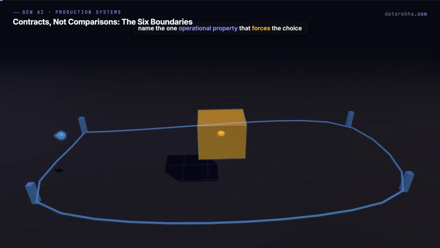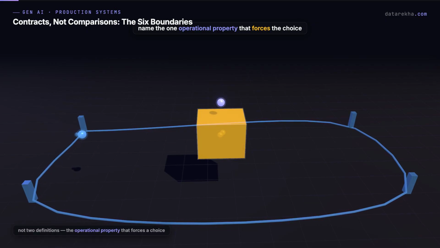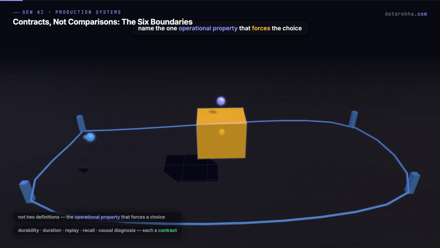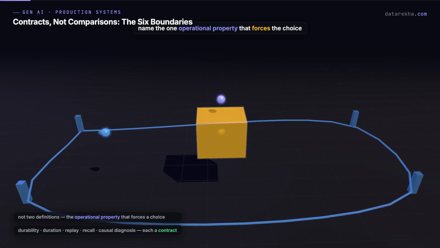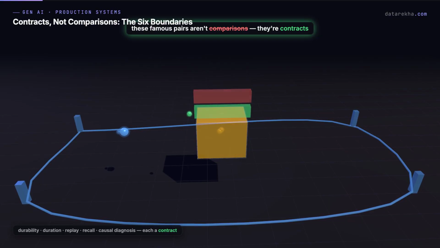A system design interview is rarely checking whether you memorize two definitions. It's checking whether you can name the one operational property that forces a choice. Durability, execution duration, replay, recall, causal diagnosis. The reframe that unlocks it all: these famous pairs aren't comparisons, they're contracts.